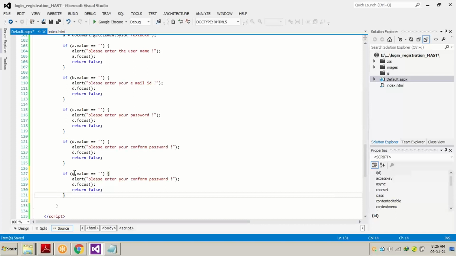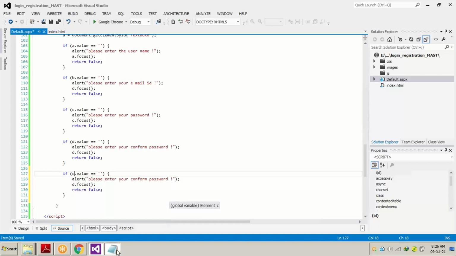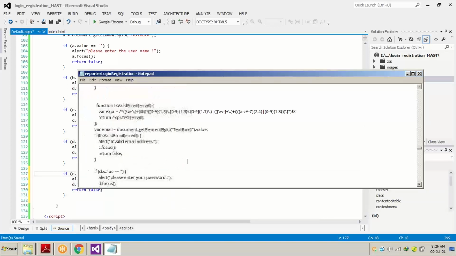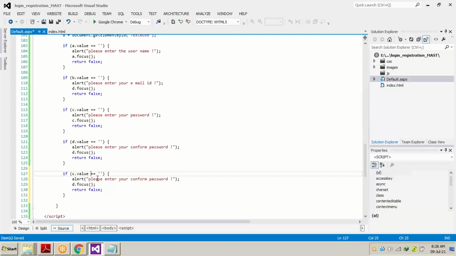We will be writing if C dot value, the not sign, which means not equal to, D value.